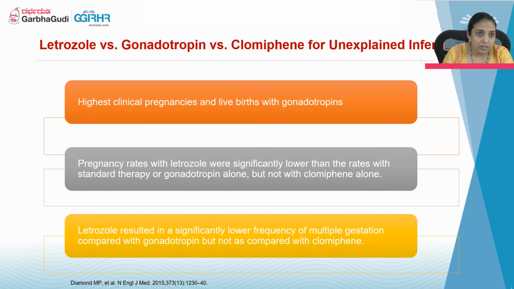So if we compare letrozole, gonadotropin versus clomiphene citrate for unexplained infertility, the highest clinical pregnancy rate as well as live birth rate is obtained with gonadotropins. The pregnancy rates with letrozole were significantly lower than rates with standard therapy or gonadotropin alone, but not with clomiphene alone. So letrozole resulted in a significantly lower frequency of multiple gestation. That is, with letrozole, the monofollicular response was more, so singleton pregnancies were more.